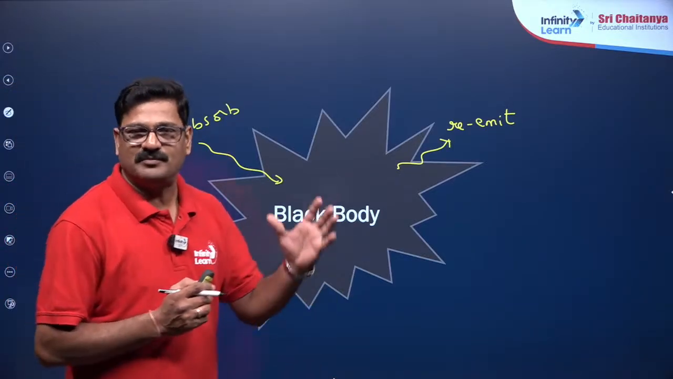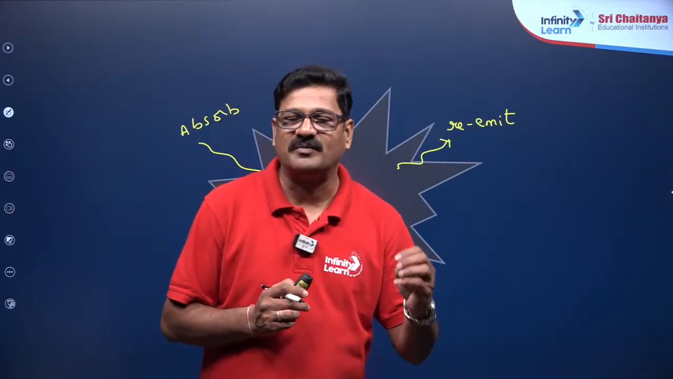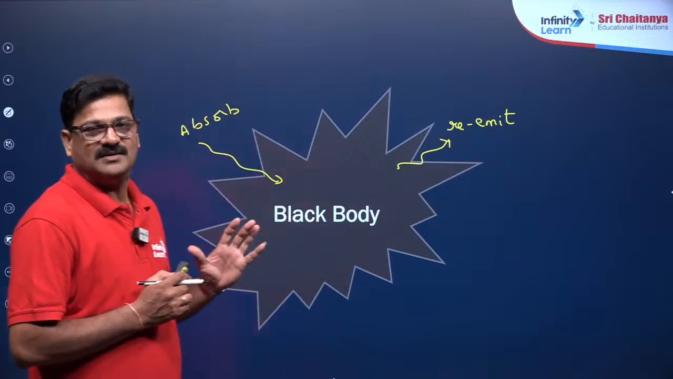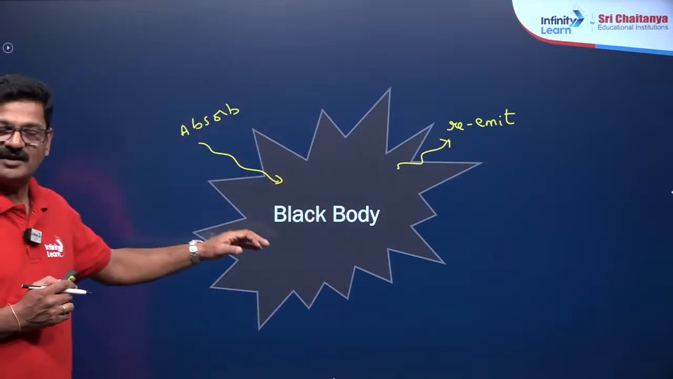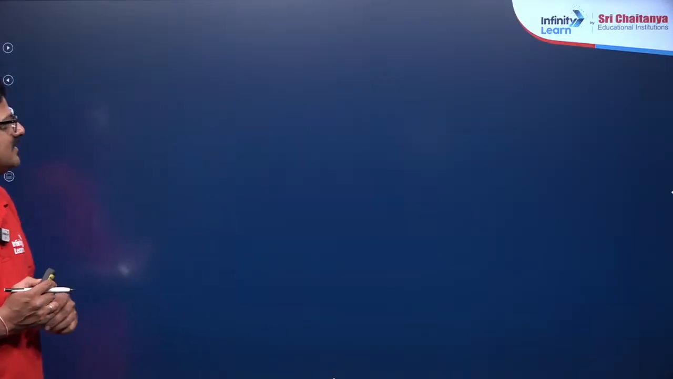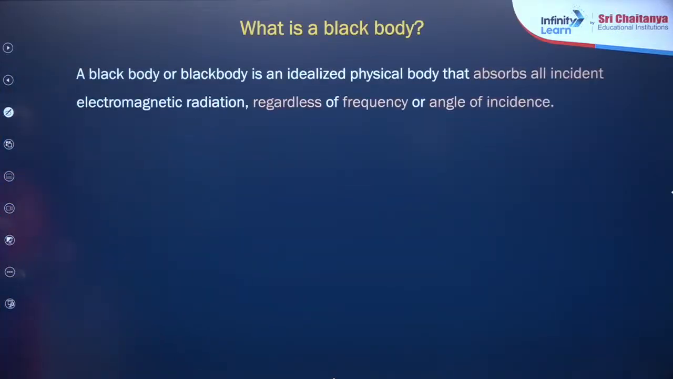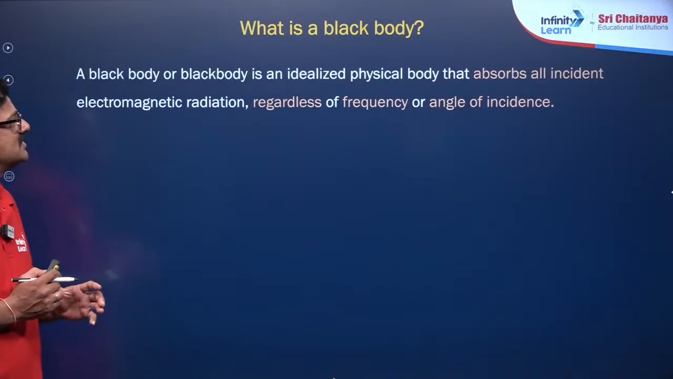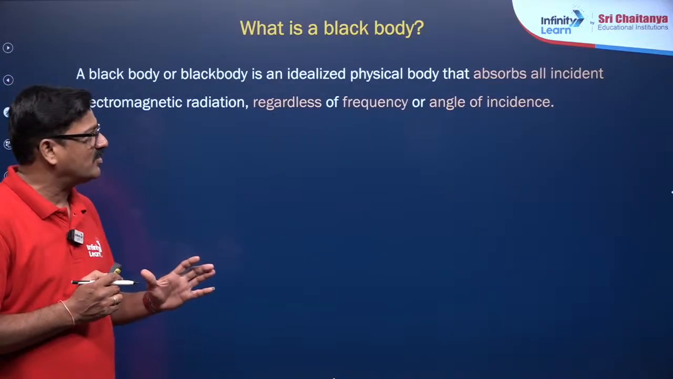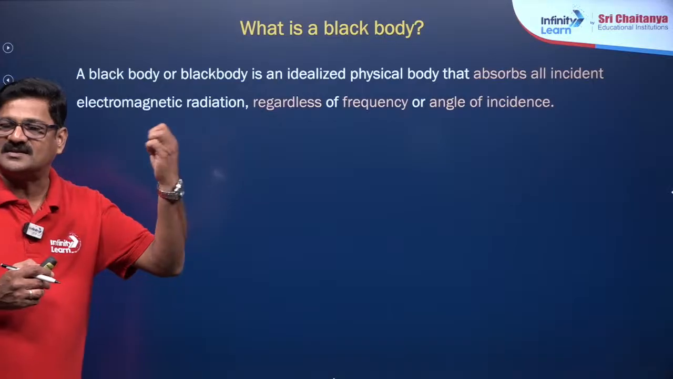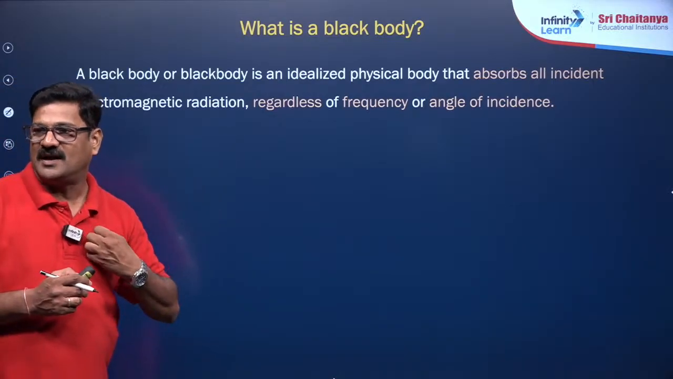So there are certain behaviors of light that cannot be explained on the basis of the wave theory. That particle theory is given by the study of the black body by Max Planck. What is a black body? A black body is a hypothetical body. It is an idealized physical body that absorbs all incident radiation falling upon it and